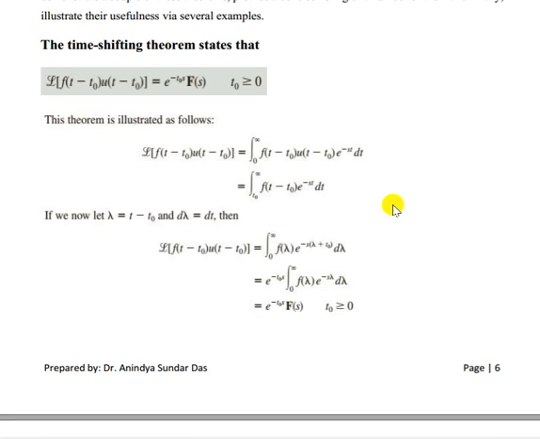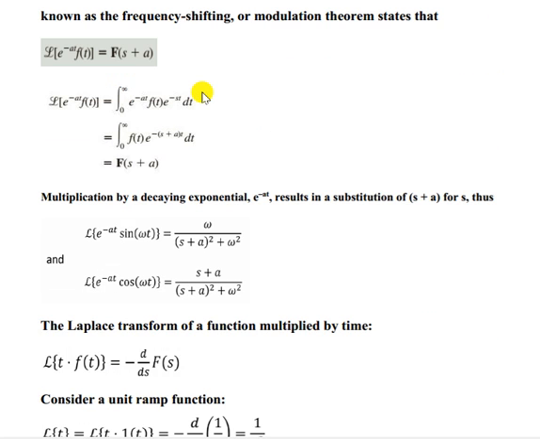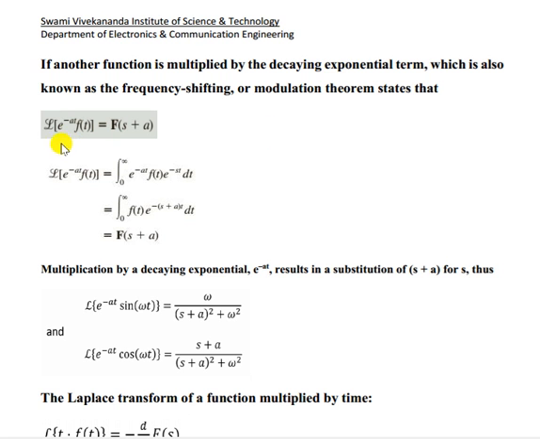Now the time shifting theorem: if f(t minus t0) u(t minus t0), both time shifted, then the transform will be e to the power minus t0 s times F(s). So this is the part. Another property is, suppose e to the power minus at into f(t), then the Laplace transform of that function will be F(s plus a).